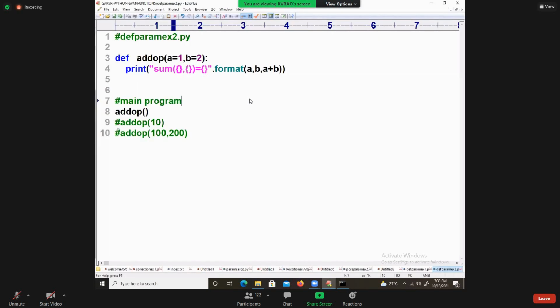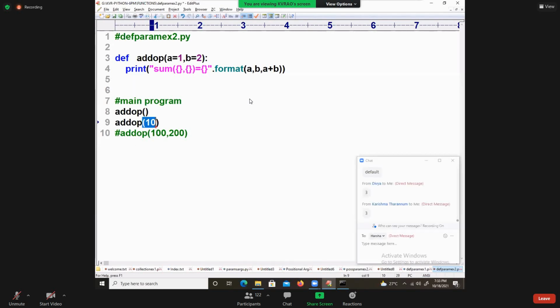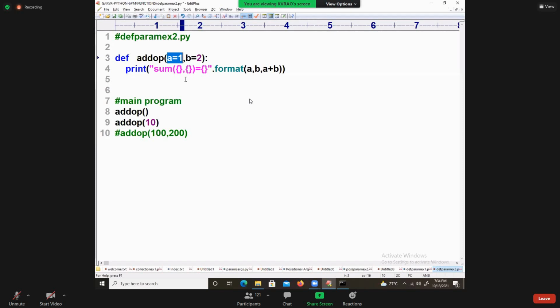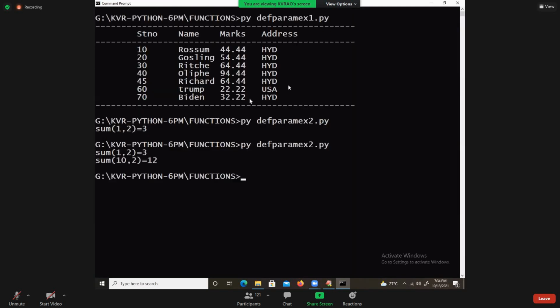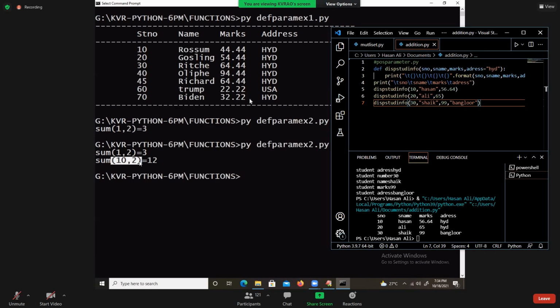Okay. Next function, leave it. Next function, leave the comment. Start. How many values are you passing? 10. Stored where? A is equal to 1, but what is the value of A here? 10. What is the value of B that time? It is the default value only. Perfect. 10, 2 is equal to 10 plus 2, that is 12. Execute. 1 comma 2 is equal to 3, 10 comma 2 is equal to 12.